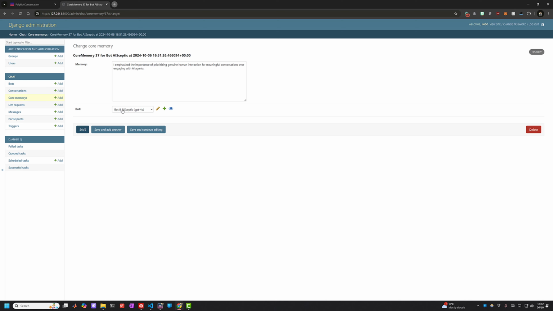So for example, there's a core memory for the AI skeptic bot. I emphasize the importance of prioritizing genuine human interaction for meaningful conversations over engaging with AI agents. So that core memory now is in the database for AI skeptic, and it will be used in future conversations as essentially something that this specific chatbot has learned, so to speak. And this will then also influence their quote-unquote personality.